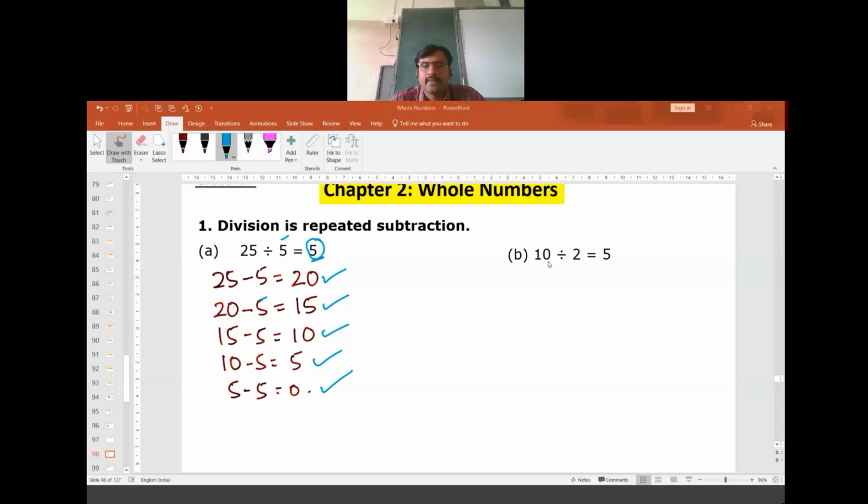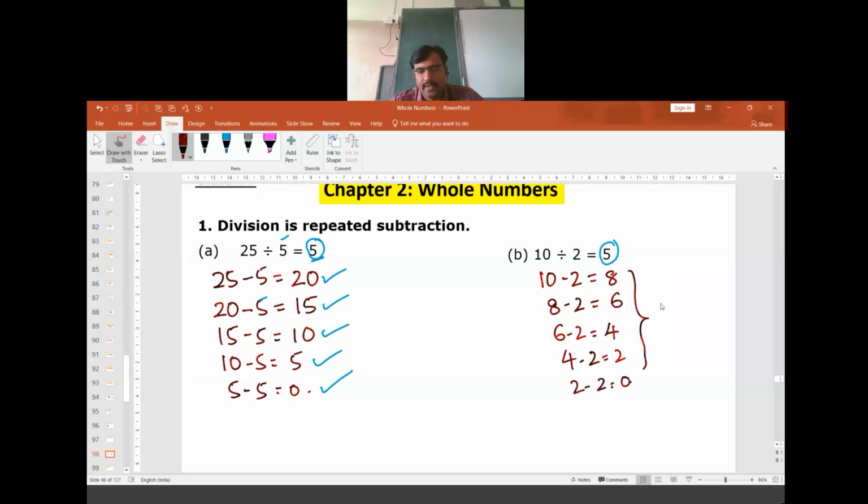Here 10 divided by 2 is 5. It means that 5 steps are involved in this subtraction. That is 10 minus 2 is 8. 8 minus 2 is 6. 6 minus 2 is 4. 4 minus 2 is 2. 2 minus 2 is 0. Here there are 5 steps. So the quotient obtained is 5.